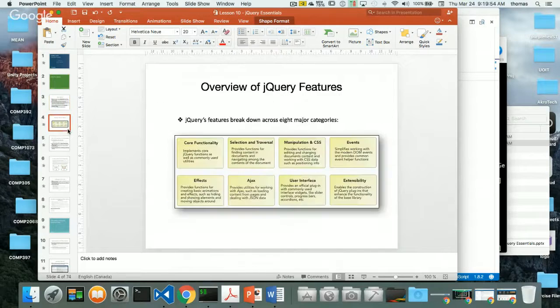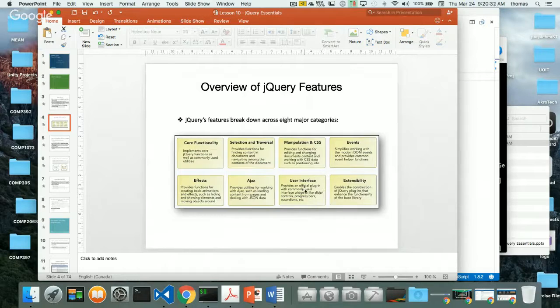Let's take a look at the chart. So here are some eight categories that jQuery is really great at. It has our core functionality, things like basic functions, things like event handling. They do that really well from an event perspective. Things with styling and CSS, all kinds of other stuff. Ajax, for me, is the reason why we use jQuery more than anything else, because it makes Ajax calls cross-platform a lot easier than doing it by hand with vanilla JavaScript.